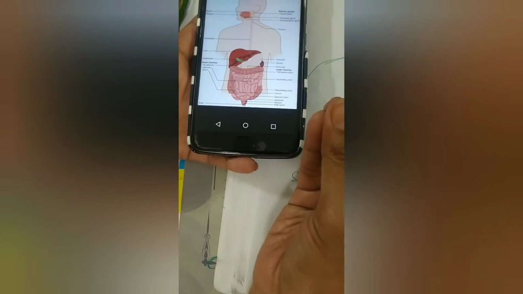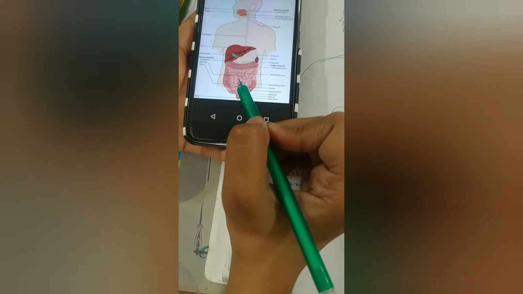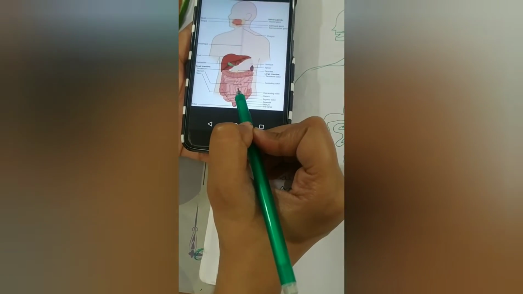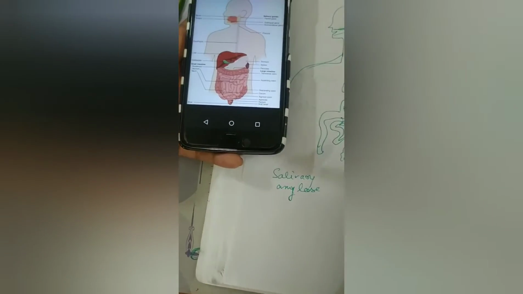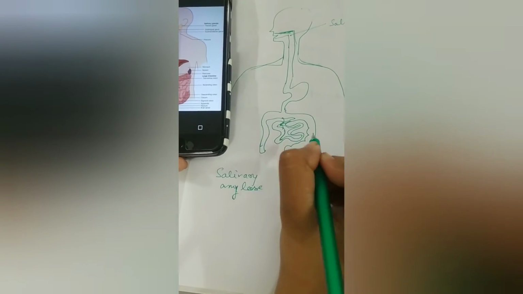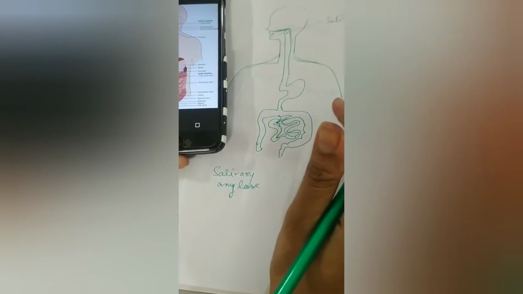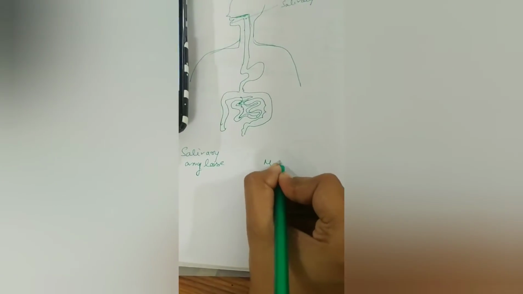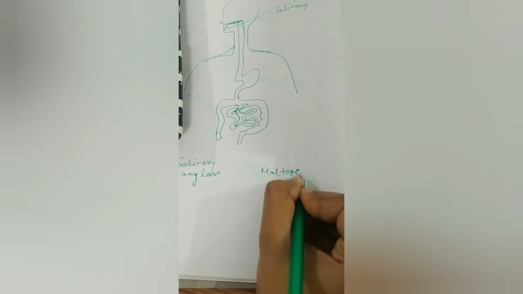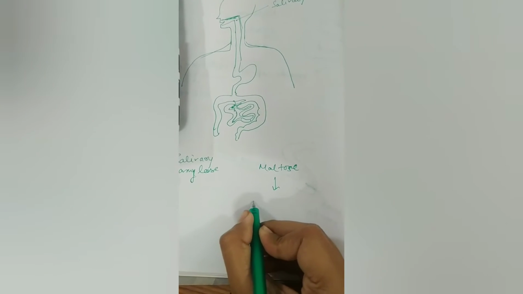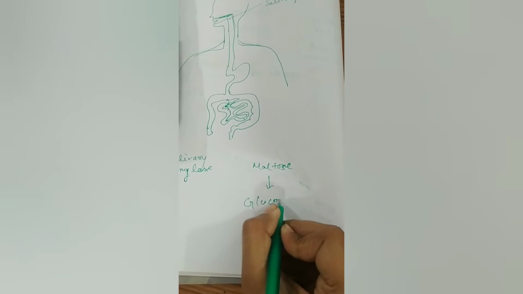These pancreatic enzymes act on the carbohydrate inside the small intestine, and again break the disaccharide maltose form into the simple glucose units.